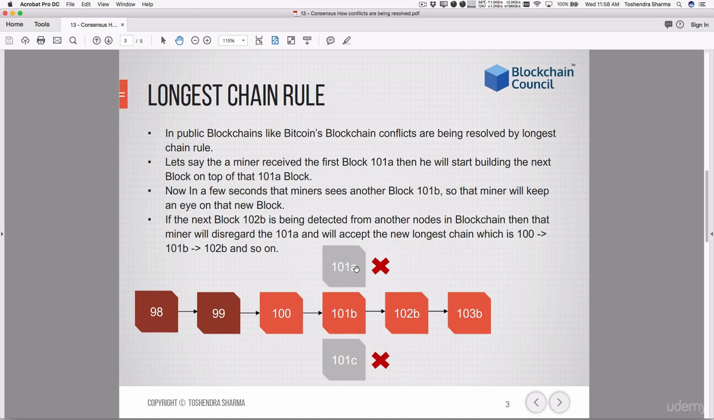So this is called the longest chain rule, because now the miners focus on whoever has the longest chain, and it will be considered trustworthy and safe. So that's called the longest chain rule.